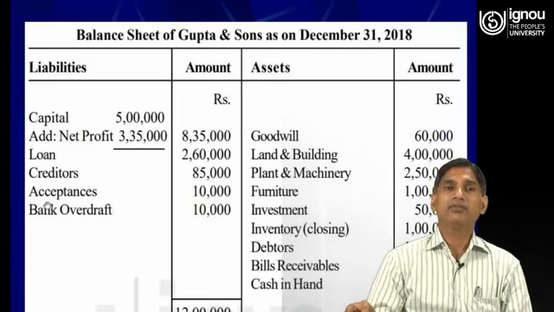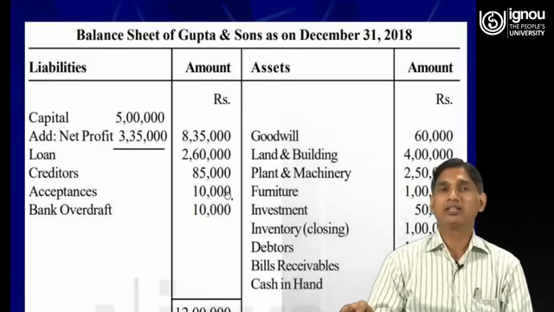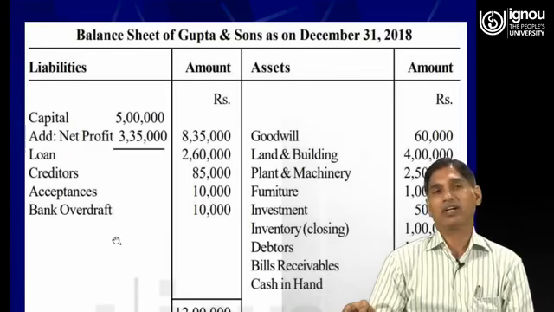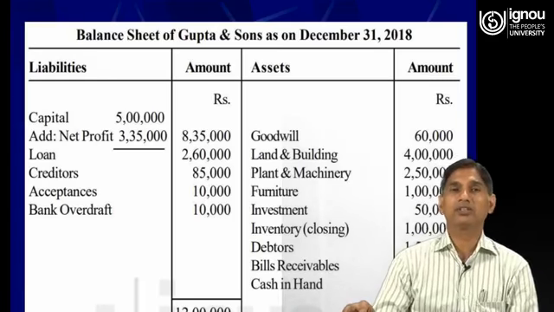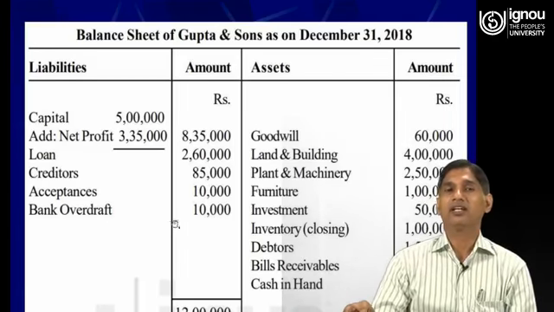Then the bills payable or acceptances, rupees 10,000. Being liabilities, they are to be recorded on the liability side of the balance sheet. Then the bank overdraft. Bank overdraft is again a liability for the business, therefore it will also be shown on the liability side of the balance sheet.